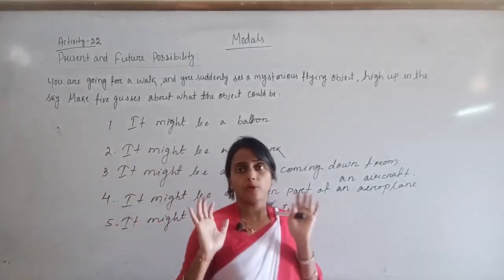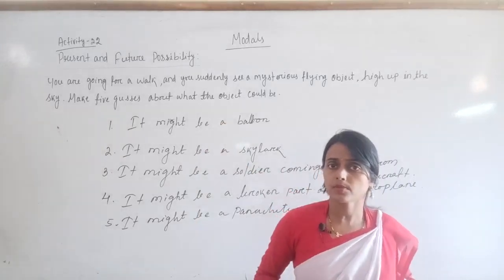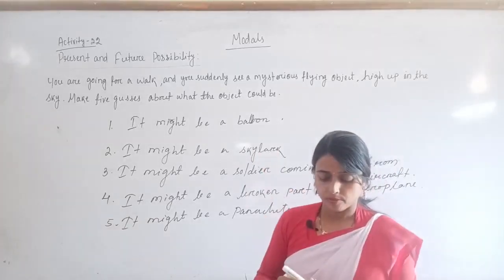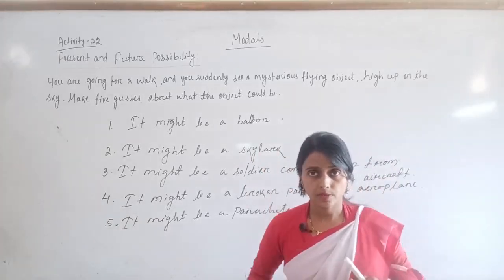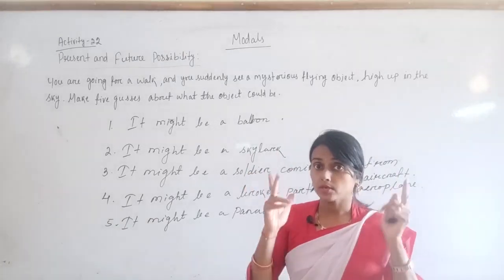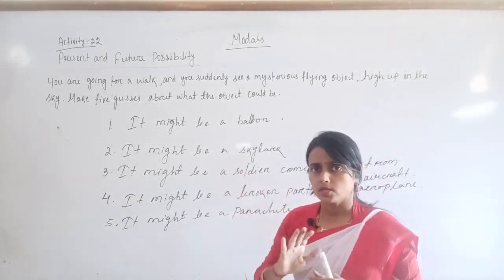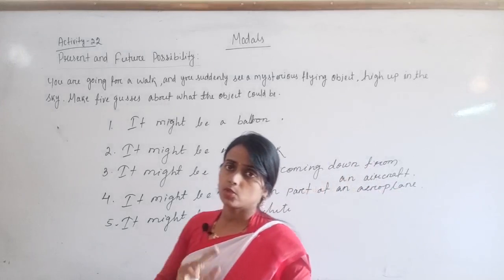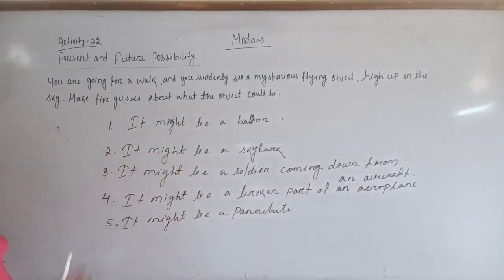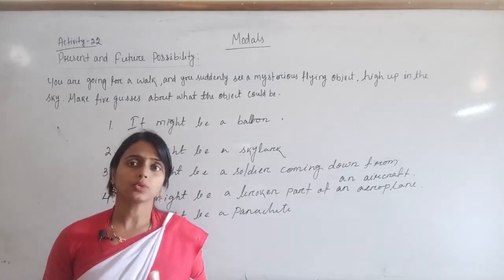So likewise you have to form the sentence. Look, whatever I have written, it is not compulsory you write down the same thing. You can write down, it might be a balloon, it might be a remote controlled aircraft, it might be a drone, or you can write down something unique. Normally students are quite creative, you can write down something by yourself. So any answer will be correct, but it should be grammatically correct, okay, understood. So likewise you have to do your activity number 22. With this your section 7 is over. Now let's go to section 8.